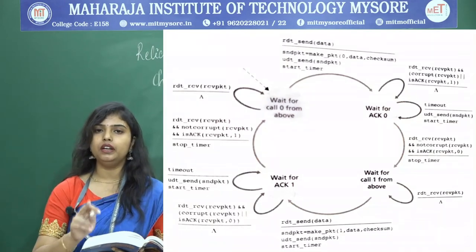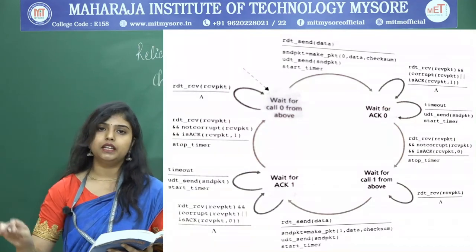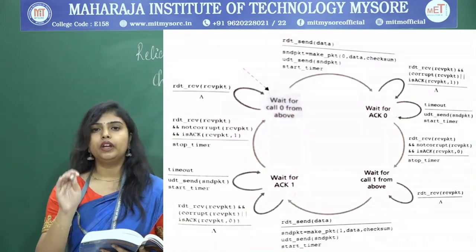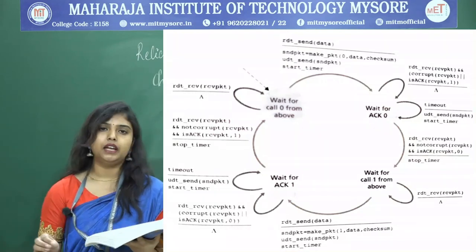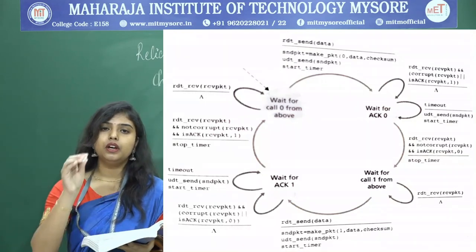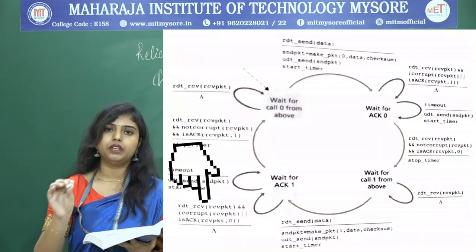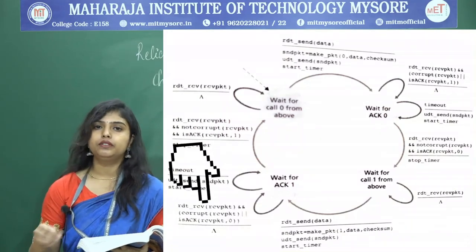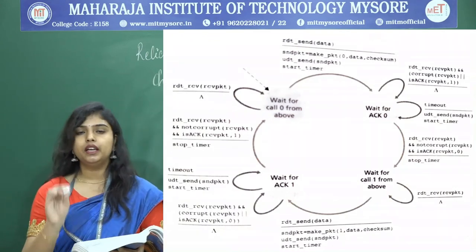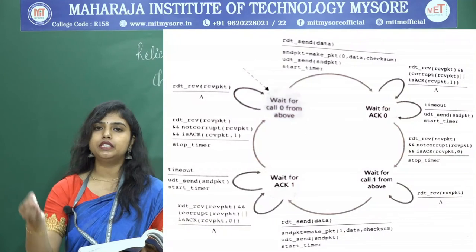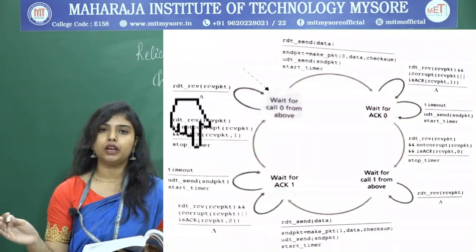For sequence number 1, we start the timer and then move to the next state, where you are waiting for the acknowledgement for packet number 1. If the received acknowledgement is corrupt, or if you receive the positive acknowledgement for sequence number 0, wait in the same state. Or if you haven't received the acknowledgement in the proper time, what happens?